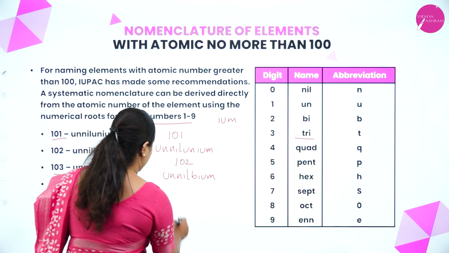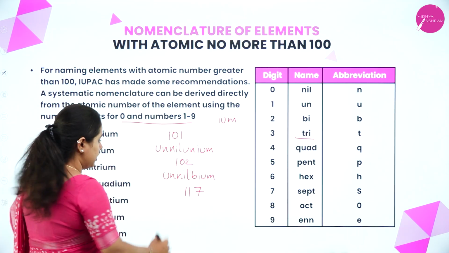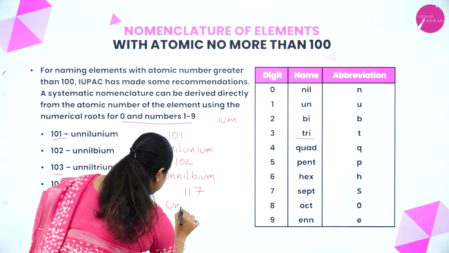So let's take another random example. 117. Right. How would you name it? Yes, for 1, the corresponding name is un.